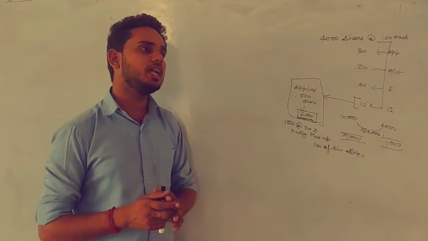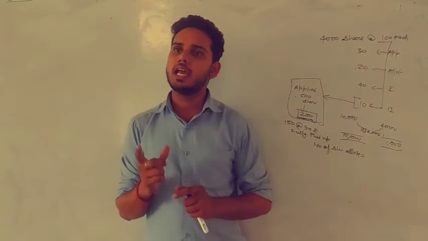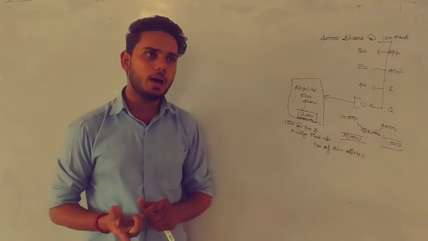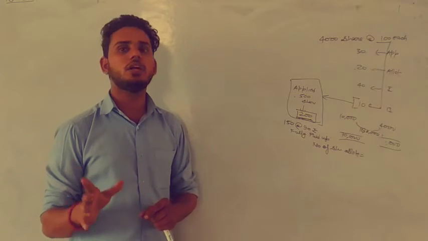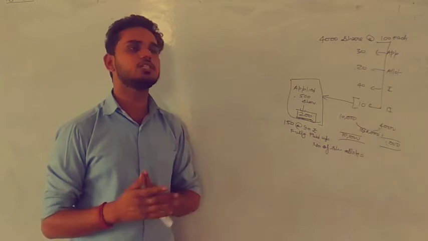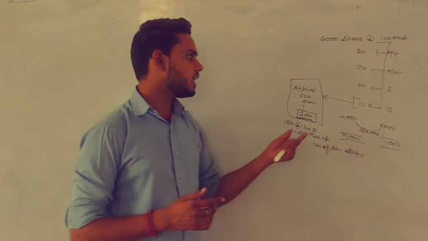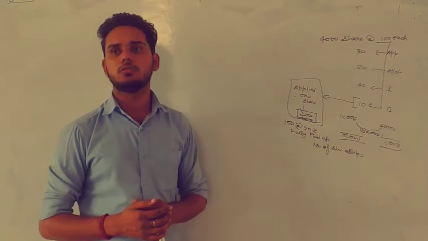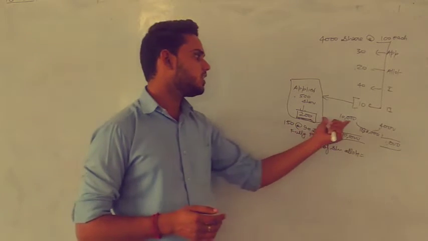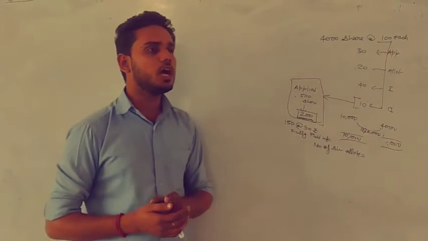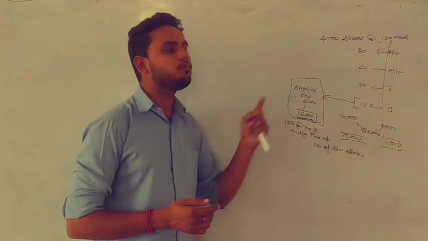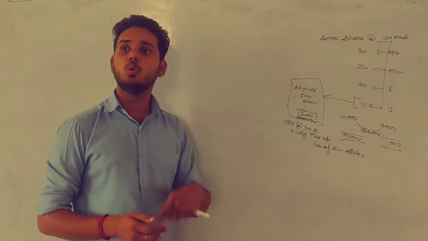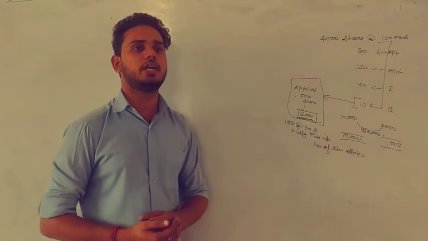So the company decided to make a pro rata allotment to all the applicants. We will not refund money even of a single shareholder. So the company has given 4,000 shares to the applicants of 10,000. Now from these 10,000, there was an applicant who applied for 500 shares and to whom we allotted 200 shares.